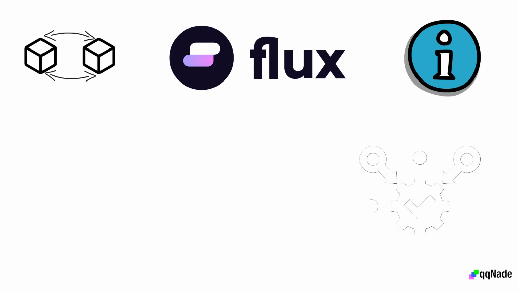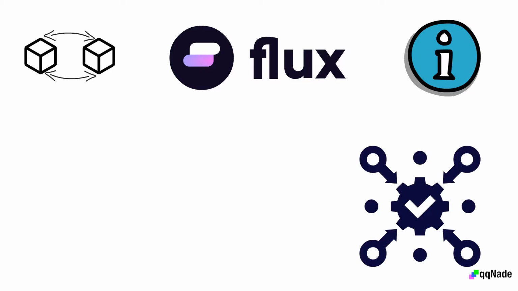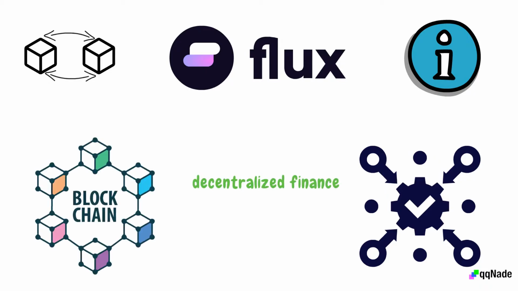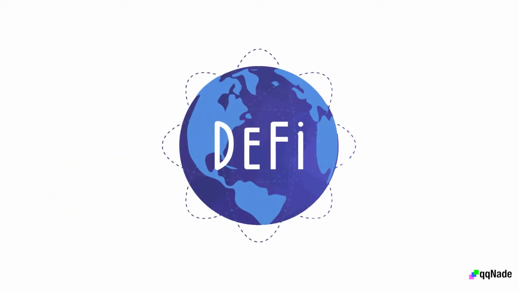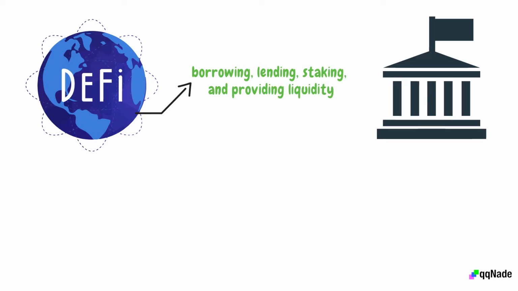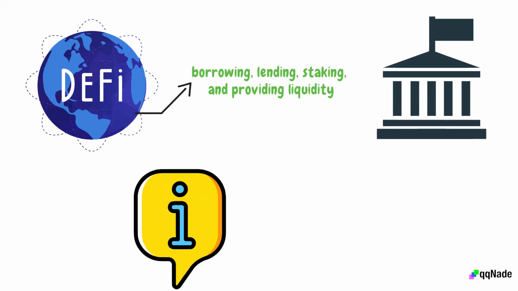Smart contracts are pieces of code that execute specific actions when certain conditions are met. Smart contracts are very popular in decentralized finance, which refers to financial activities that take place over a blockchain. Smart contracts help to ensure that DeFi services like borrowing, lending, staking, and providing liquidity go on smoothly without the need for central authorities. For that reason, smart contracts need to be able to access verifiable information.